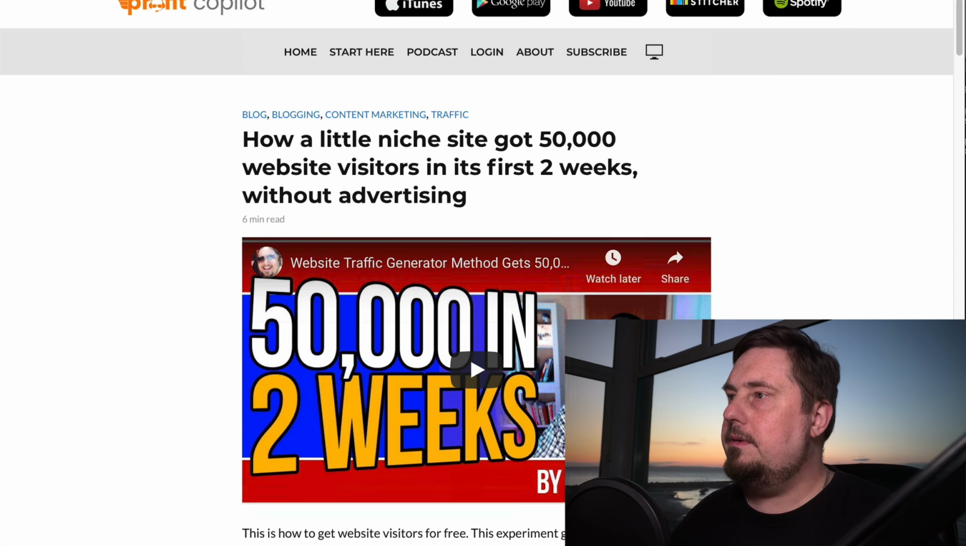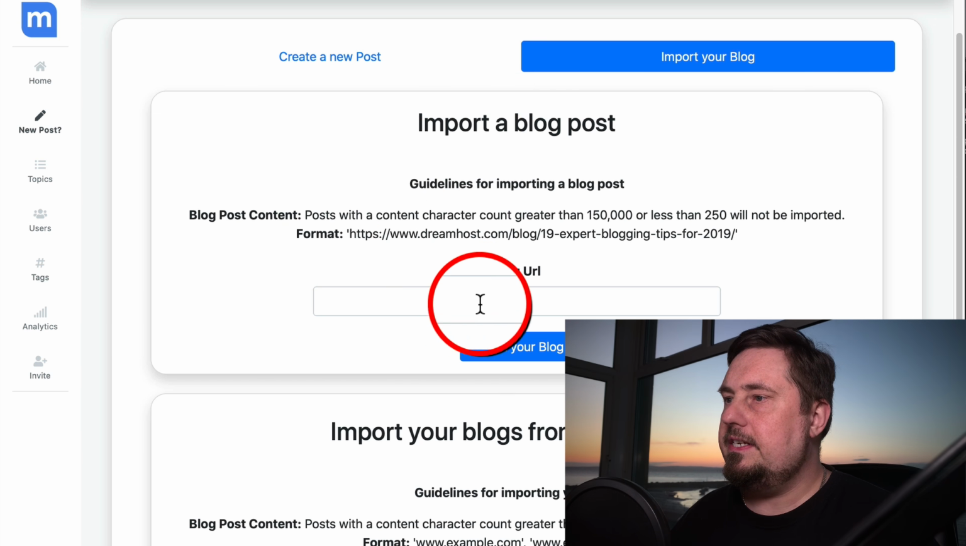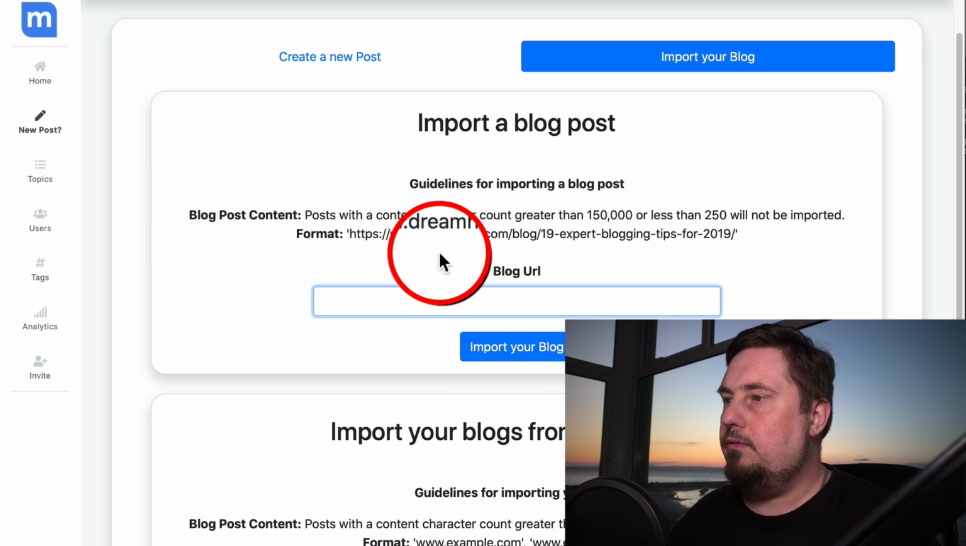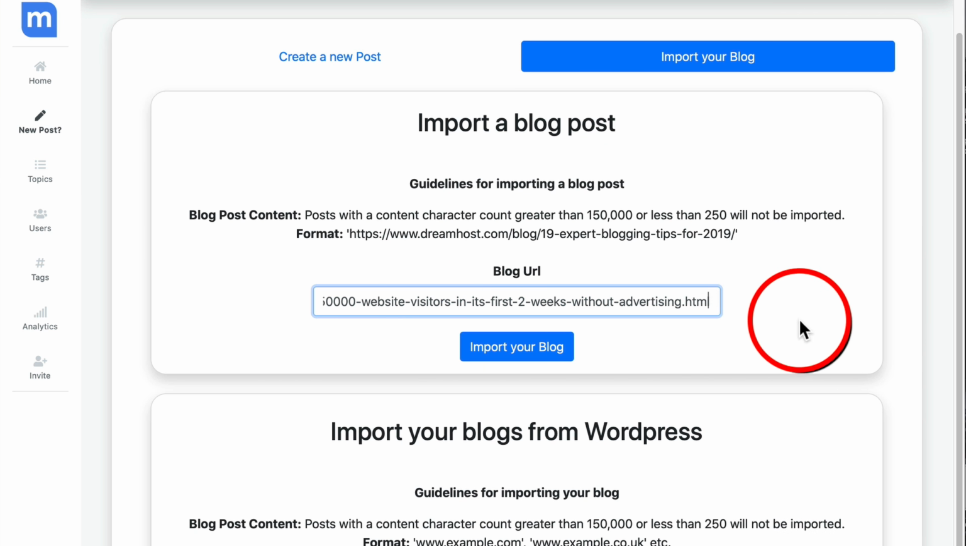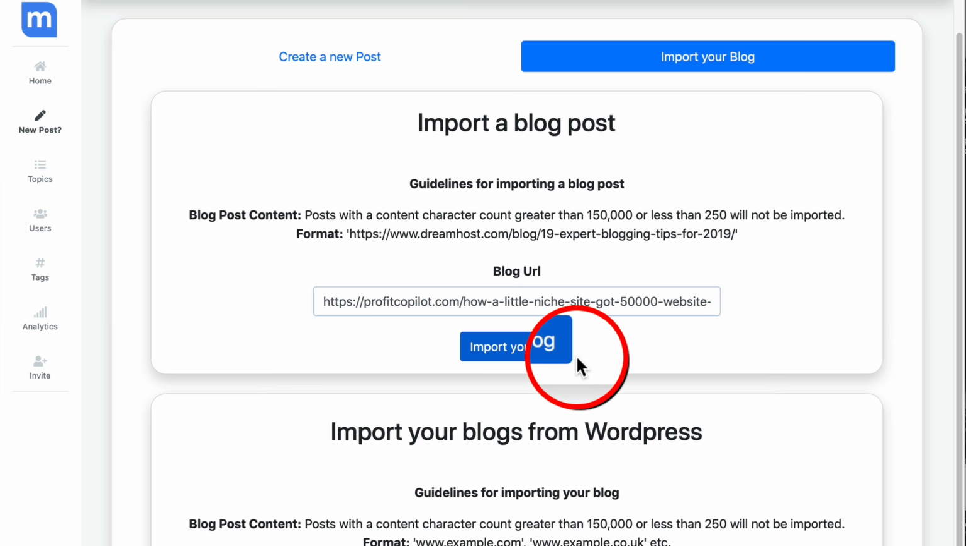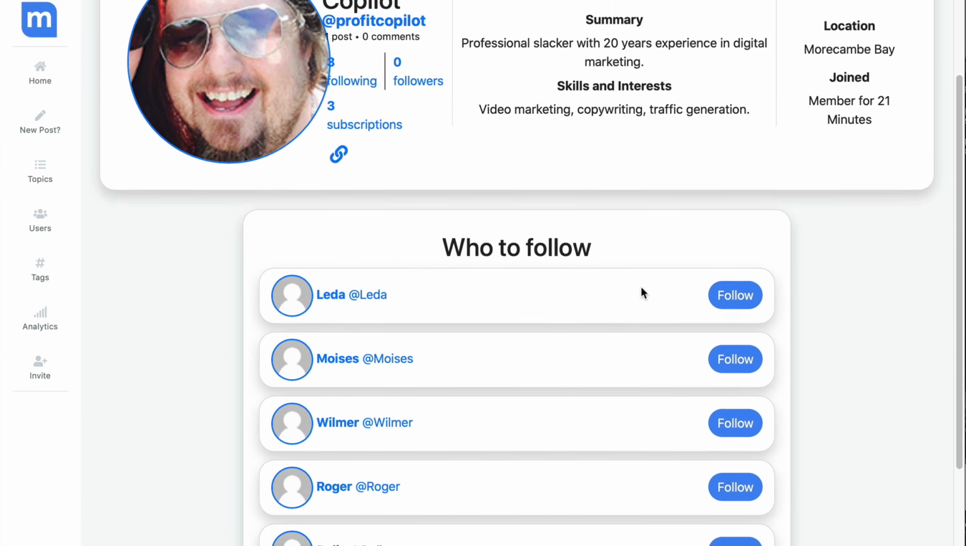So what this post does, it just runs you through how I did that exactly. So what I'm going to do is just import this into Mayro. So I've pasted in the URL there. I'm going to click import your blog. And let's see what happens. I actually haven't tried this before. This is the first time I'm doing this. I thought I had to save this just to document it for you guys. Okay, and has that worked?